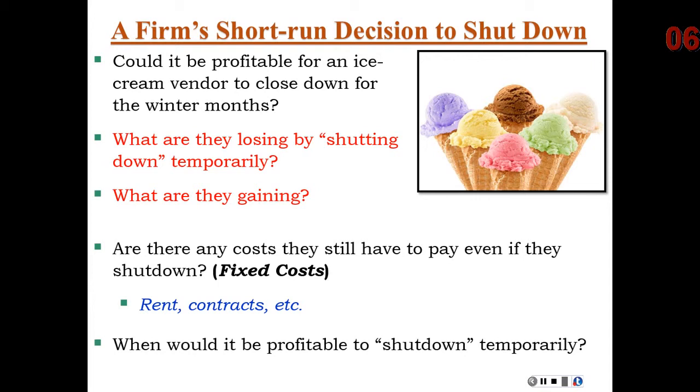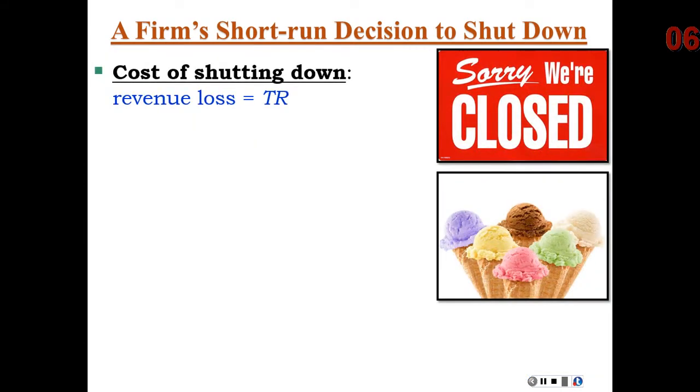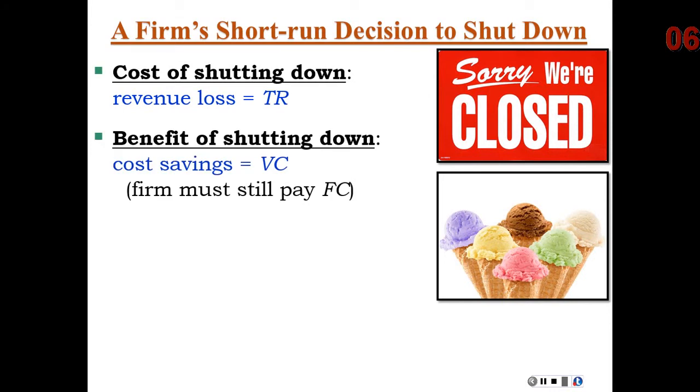So when would it be profitable to shut down temporarily? When the expected total revenue is less than, not your total cost, but simply less than your expected variable cost. That's the key determinant in a short-run shutdown decision, because the cost of shutting down is lost potential revenue, and the benefit is that you still pay fixed costs but save variable costs.